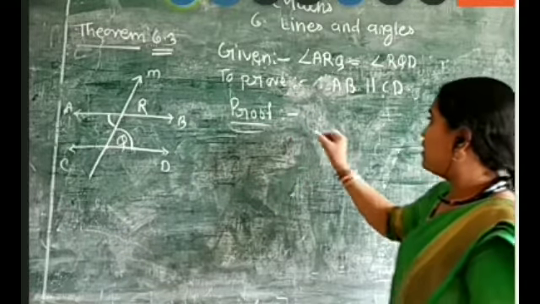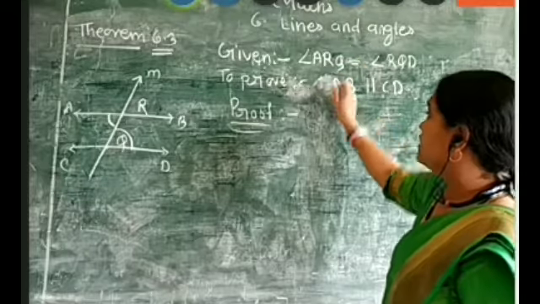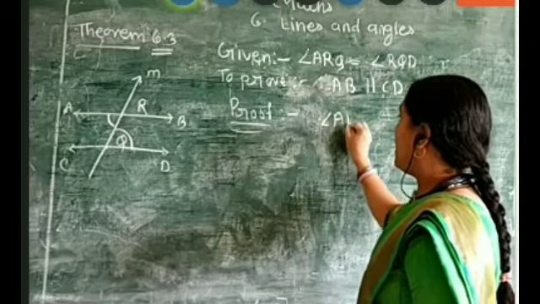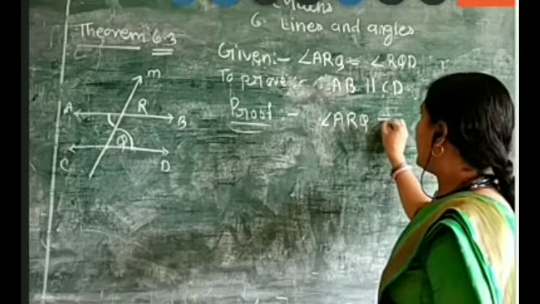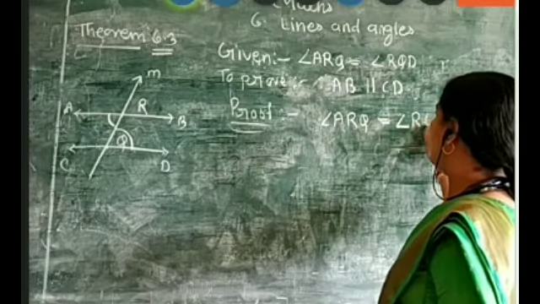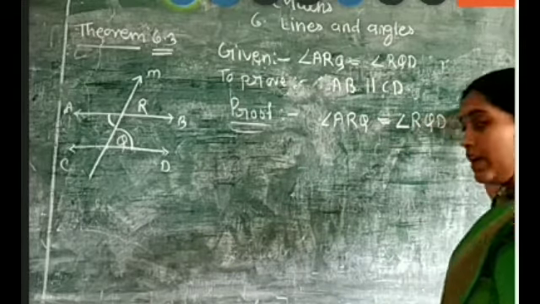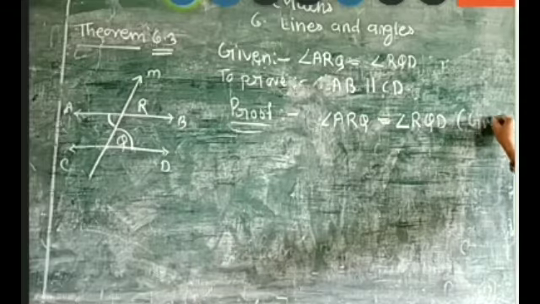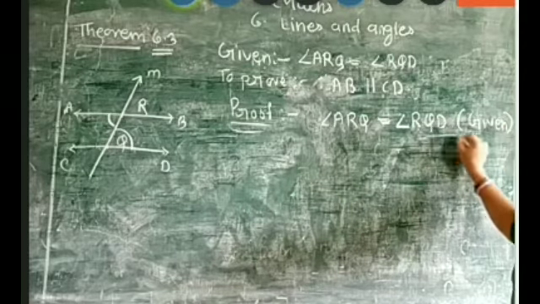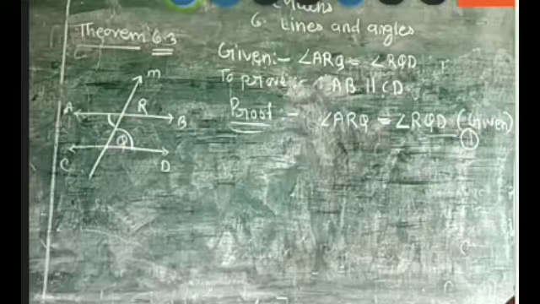From this diagram, from the given, what is given to us, first, angle ARQ is equal to angle RQD. Given. It is given, so write the reason as given. And call it equation 1.